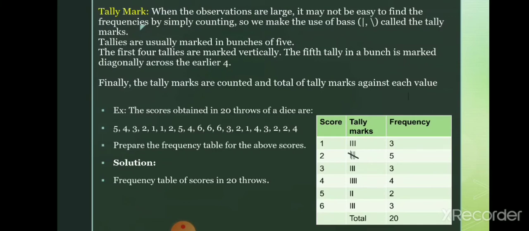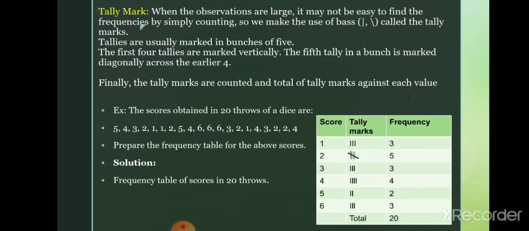For these 20 values, we have to prepare a frequency table by using tally marks. For that purpose we write what the values on the dice are. The values are 1, 2, 3, 4, 5, 6. So we write the score in the first column, that is 1, 2, 3, 4, 5, 6. Now we have to make the tally marks in the tally marks column.